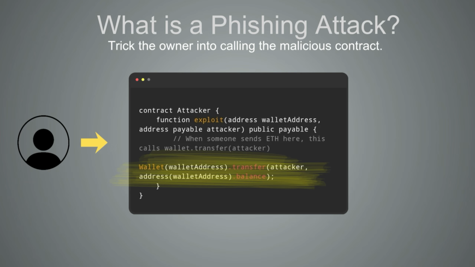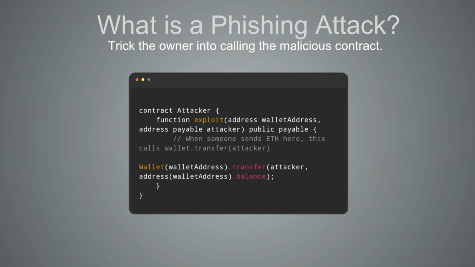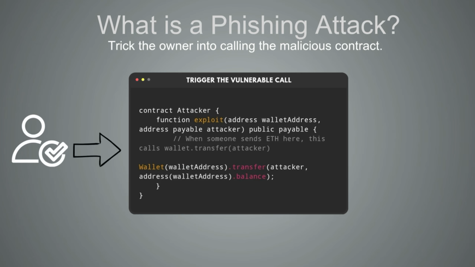Even though the wallet is being called by another contract, the call succeeds because the original transaction was started by the owner. Trick the owner into calling the malicious contract. The attacker might disguise this contract as something harmless, a multi-sig, a token sale, etc., and get the owner to send a small transaction to it. Trigger the vulnerable call. When the owner, Alice, sends ether to the attacker contract, the attacker contract's code runs and calls wallet.transfer attacker amount under the hood.